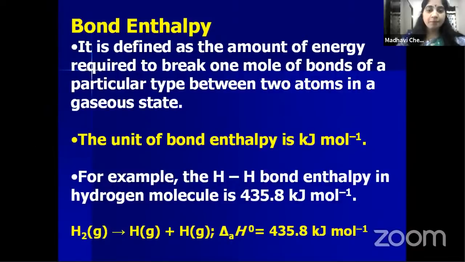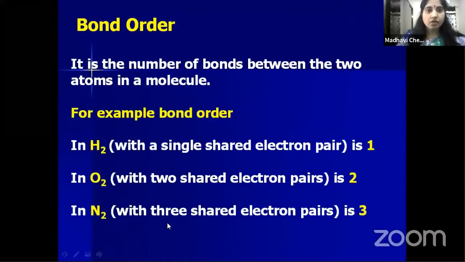Bond enthalpy. Now coming to the bond order. What is bond order? The number of bonds between the two atoms in a molecule. For example, in case of hydrogen, there is a single bond, so bond order is 1. For oxygen, there is a double bond, so bond order is 2. And in case of nitrogen, a triple bond is present between the two nitrogens, so bond order is 3.